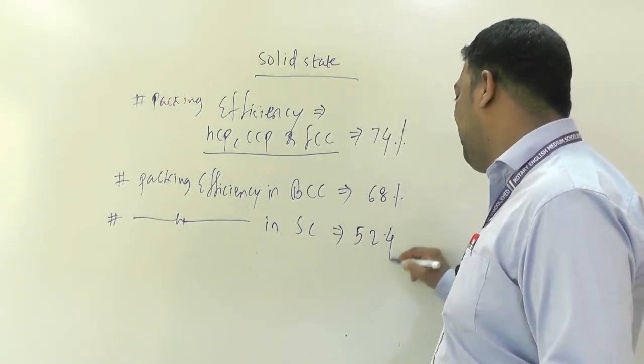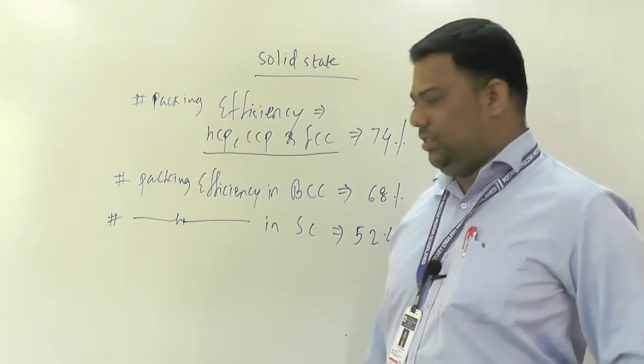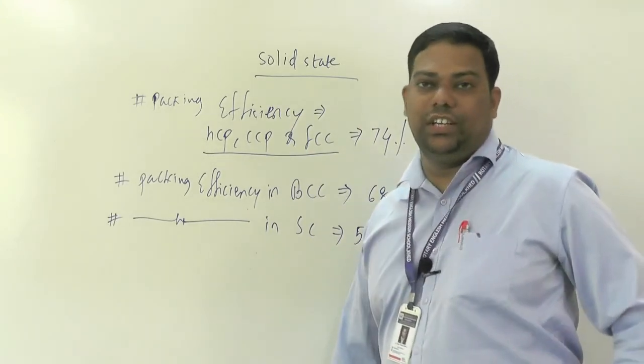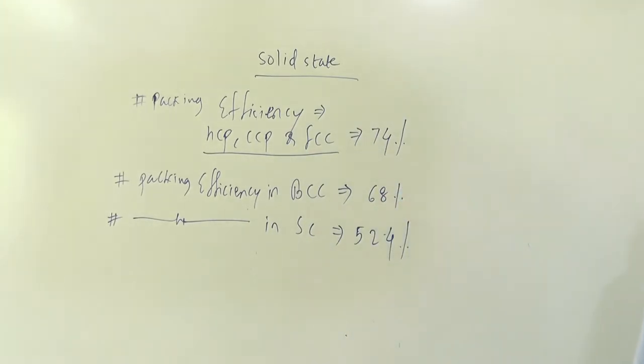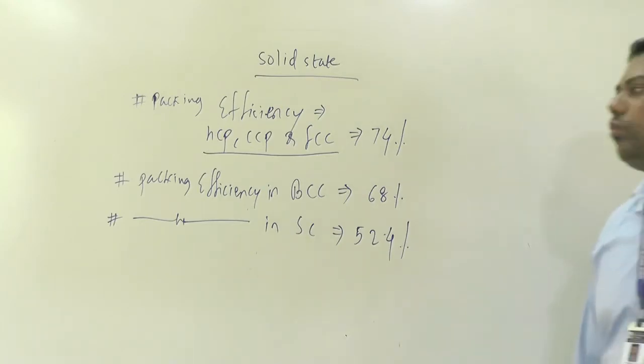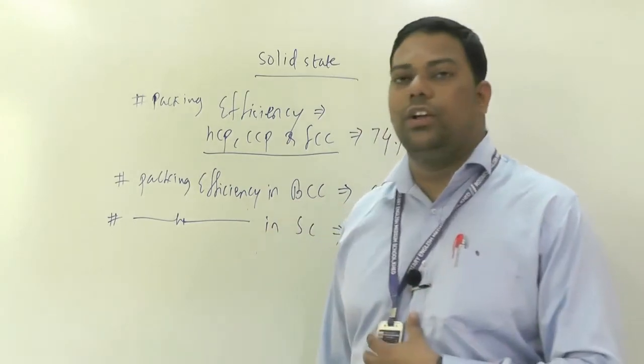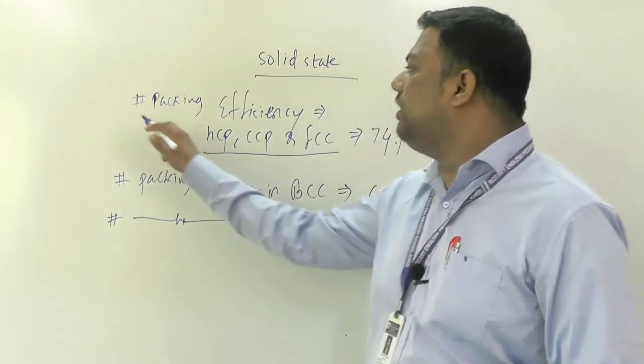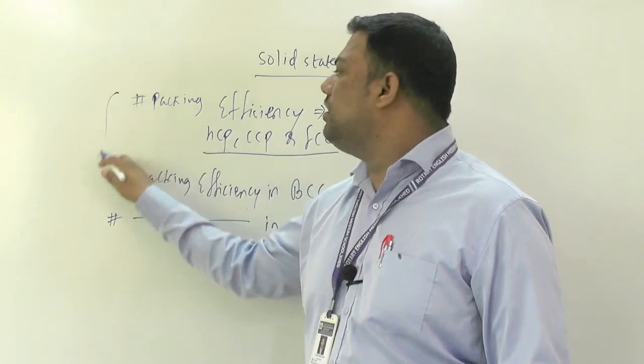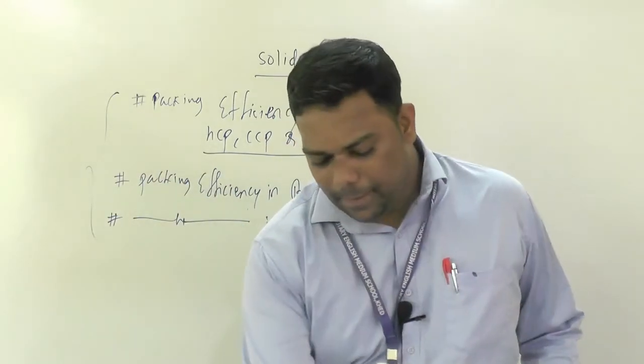Yes, 52.4%. So this is very important. Now, this whatever packing efficiency in HCP, FCC, CCP.